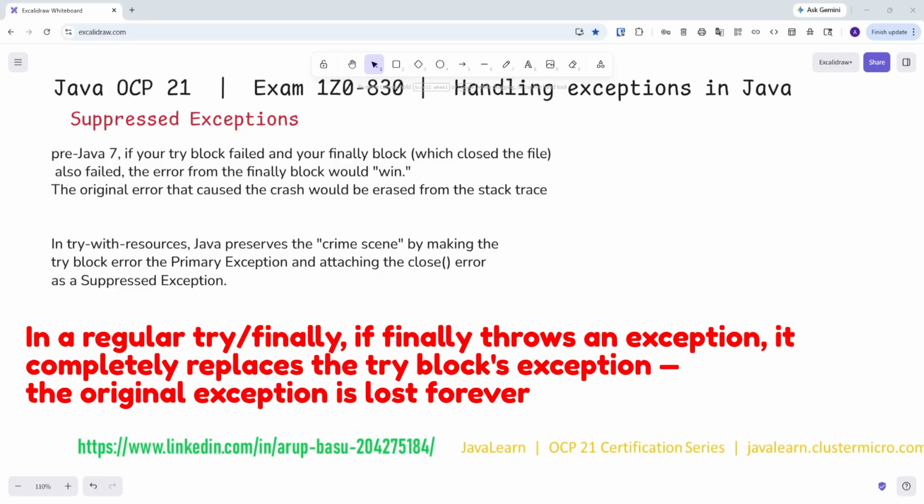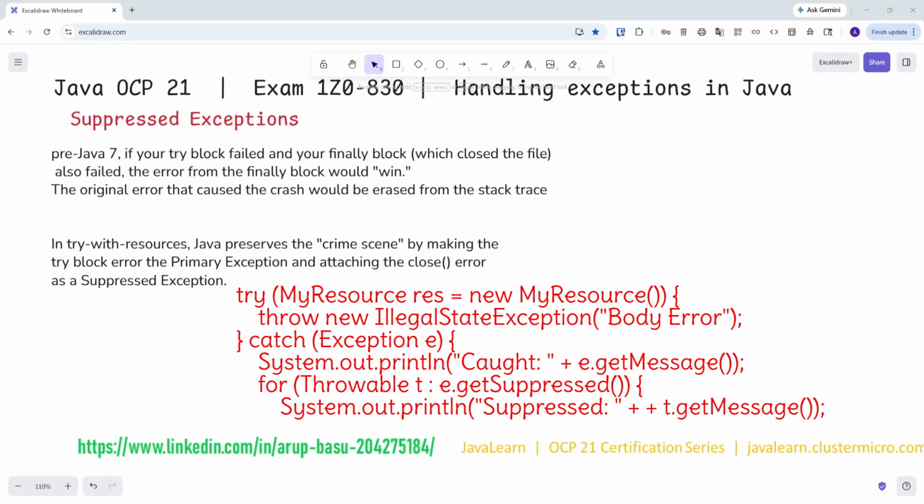So we have given a code example here for accessing the hidden errors, if we are to catch this in a real application. First we have try (MyResource r = new MyResource()) { throw new IllegalStateException("body error"); }. Then you have catch (Exception e) and System.out.println(e.getMessage()), so it will print body error. Then we have for (Throwable t : e.getSuppressed()) System.out.println(t.getMessage()), so it will also print the close error. This is the way to get it.